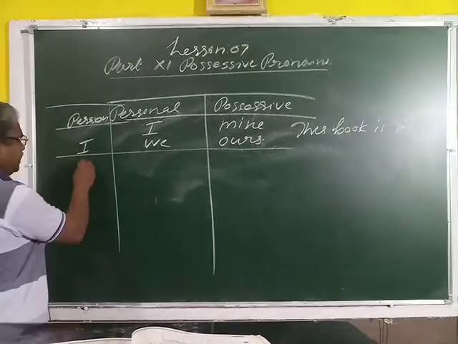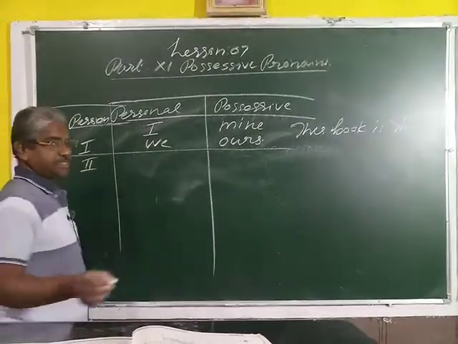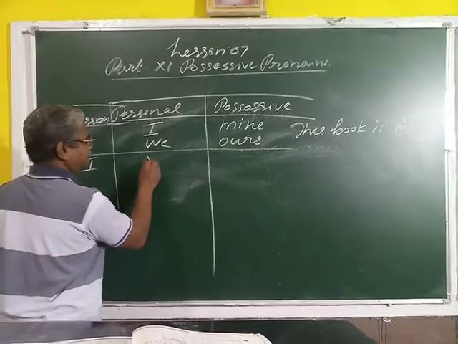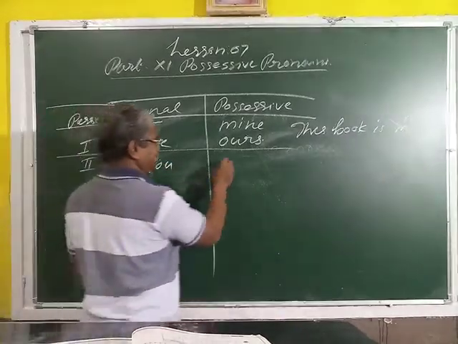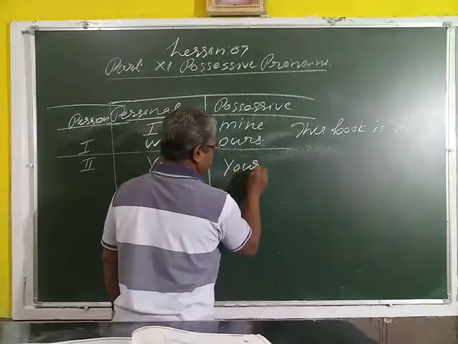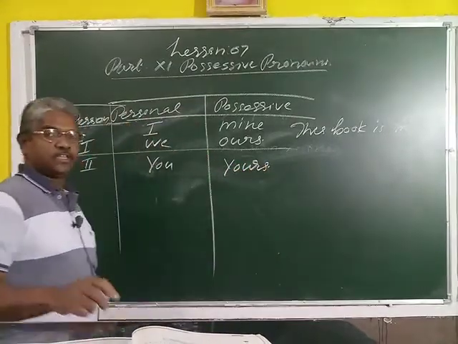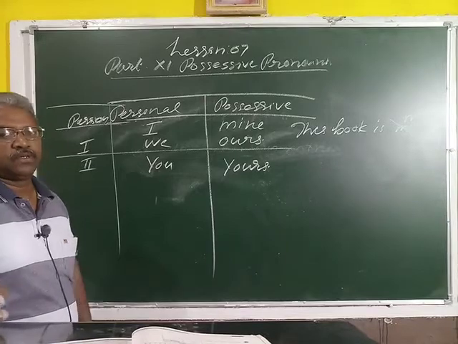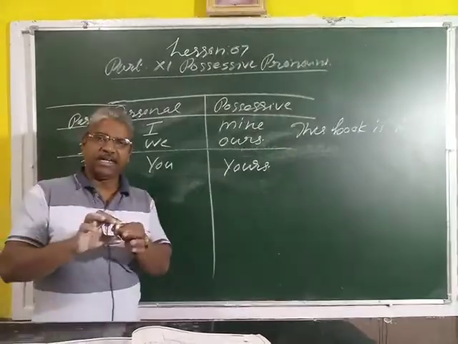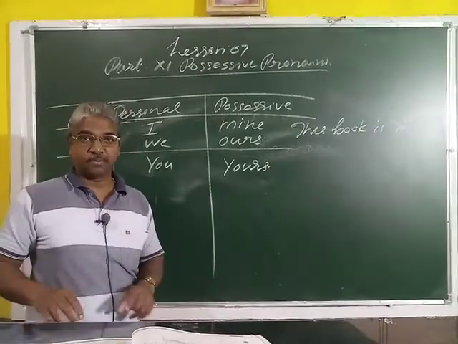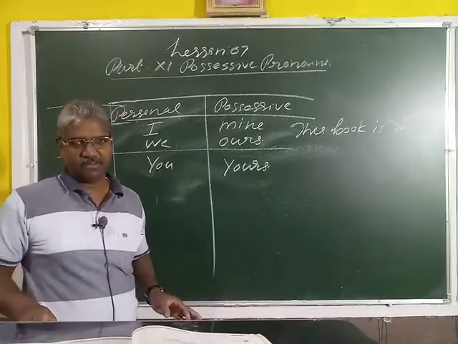Next is the second person. Which is the second person? You. Here is yours, Y-O-U-R-S. Yours is a possessive pronoun. This money is yours. This money is your money.